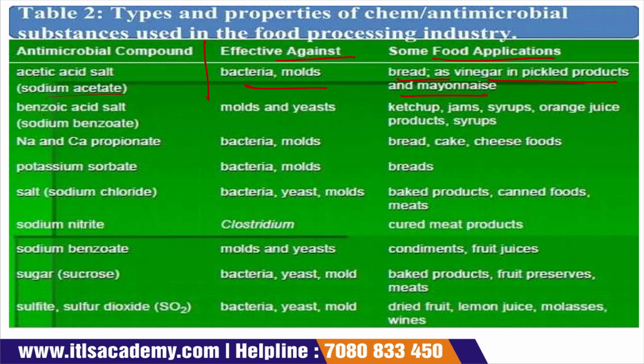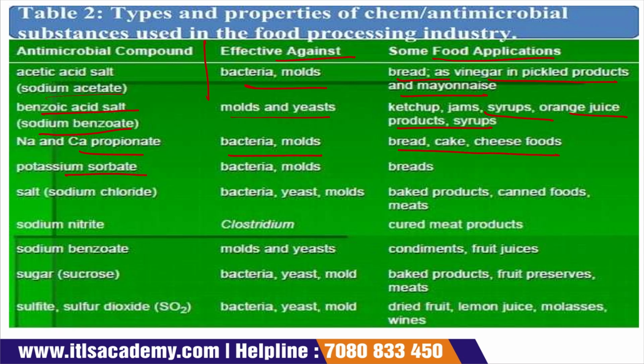Then benzoic acid salt, that is sodium benzoate. It is effective against mold and yeast, and the food products where it is used are ketchup, jam, syrup, orange juice. Sodium and calcium propionate: bacteria and mold, used in bread, cake, cheese.